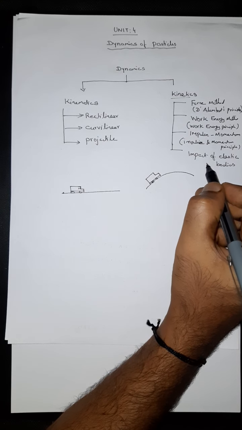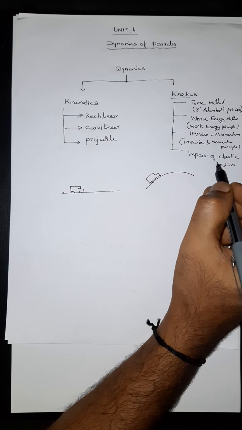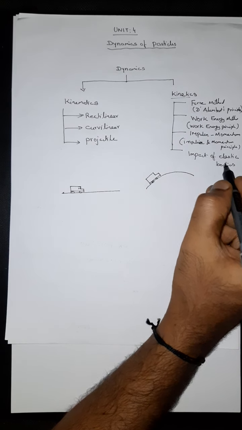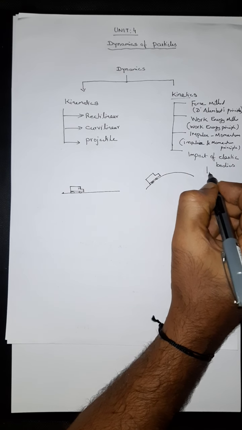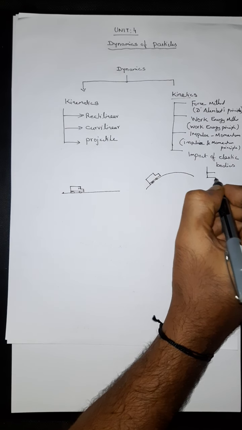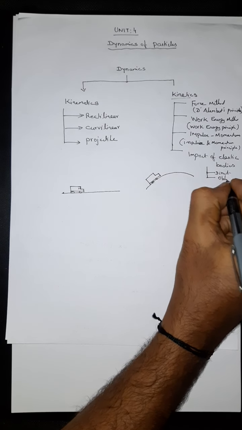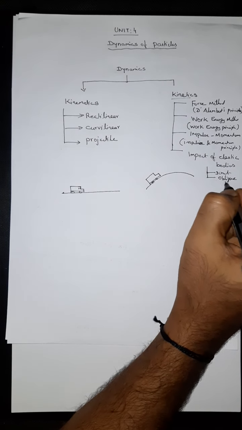Impact. What do you mean by impact? Impact is nothing but two bodies colliding with each other in a short interval. That is the impact. Under impact of elastic bodies, there are two types: direct impact or oblique impact.